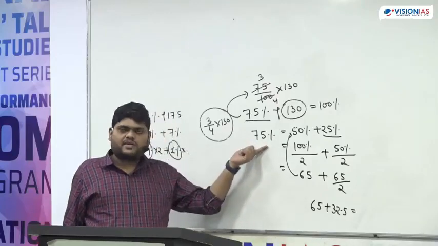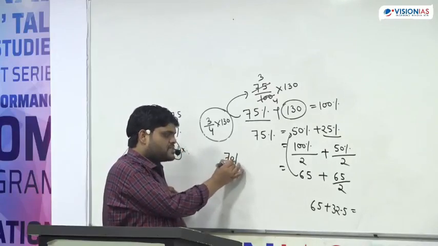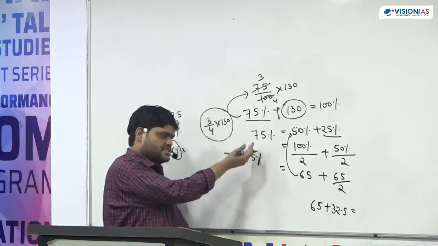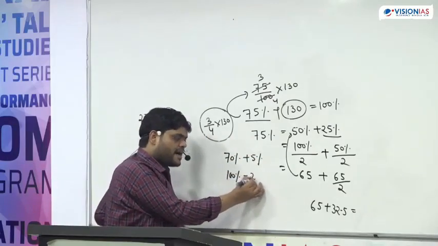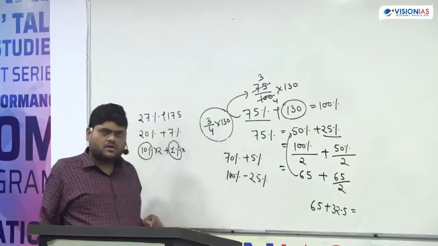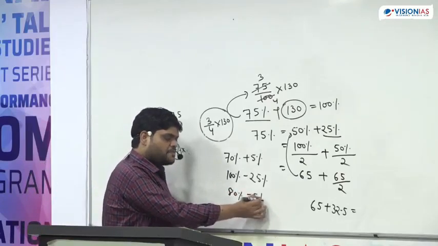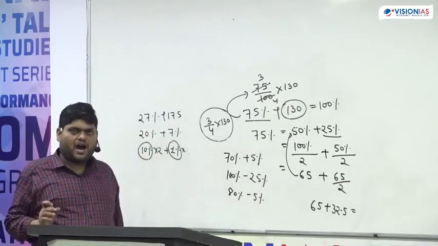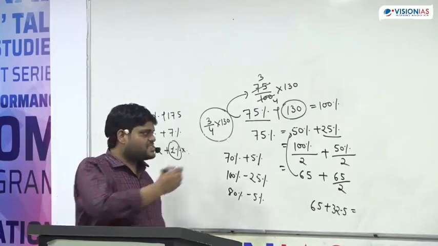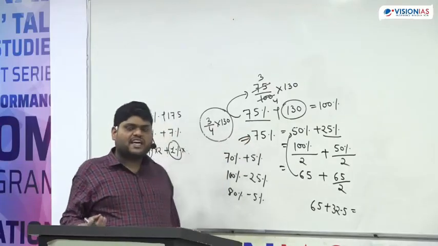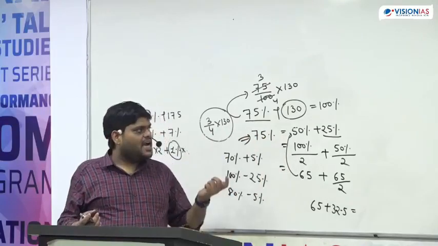Now 75%, I can go this way also. I can go with 70% plus 5%. This is another way. We can go with 100% minus 25%. This is another way. We can go with 80% minus 5%. Answer will remain same. But what I am telling is, this is the method which we can say is the best one, because it will take less time. If you understand this thing, it will take less time.